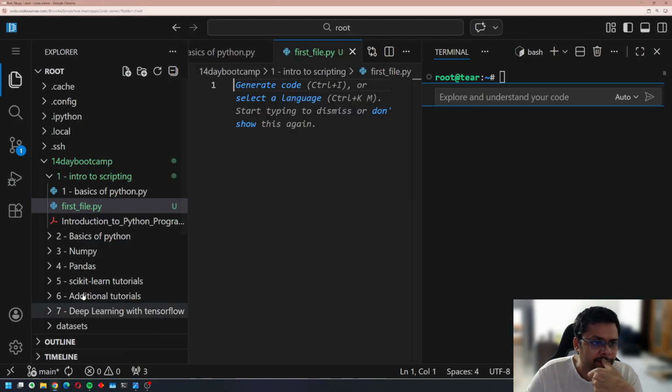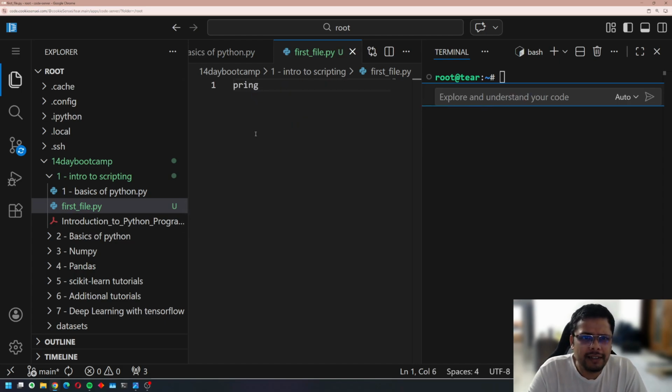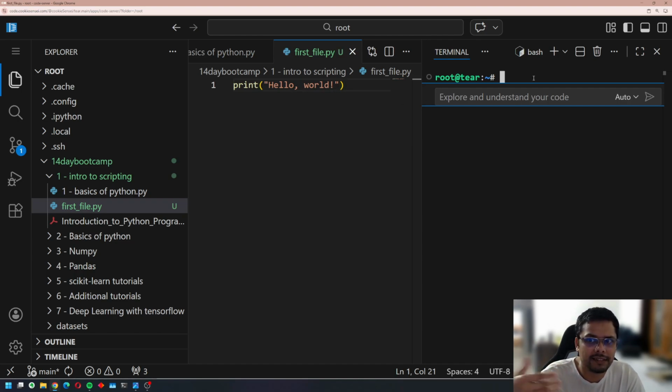So here I am. Let's just write print, the very first program that everybody runs: Hello world. And I believe there's an exclamation mark as well. The point is that I want you to understand how to run Python scripts.